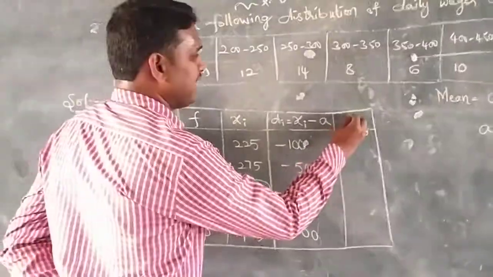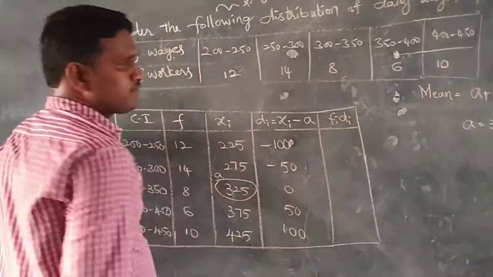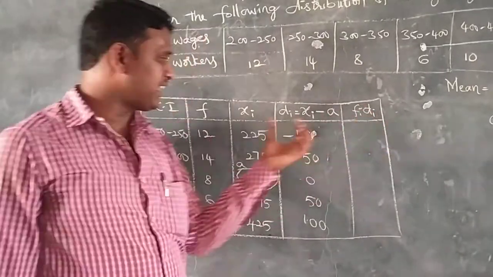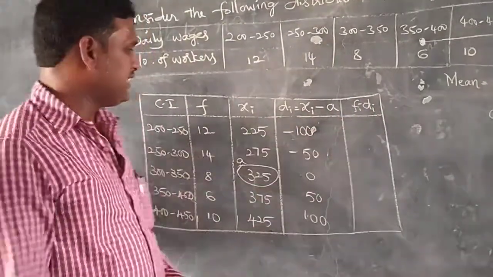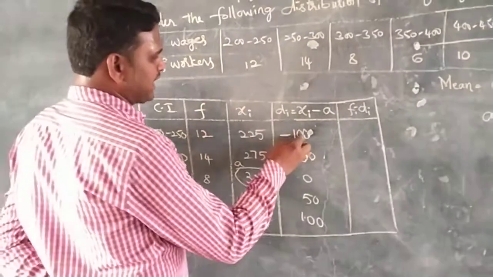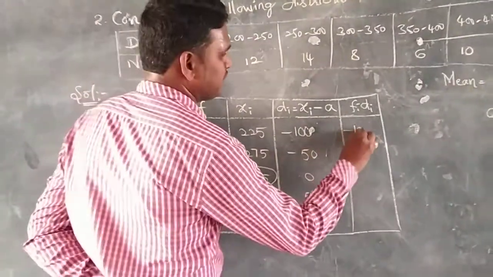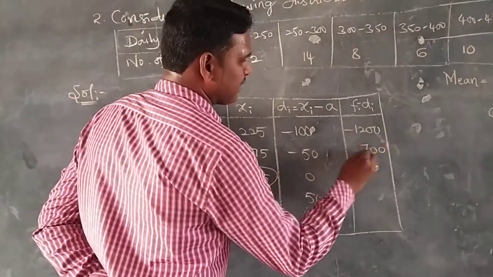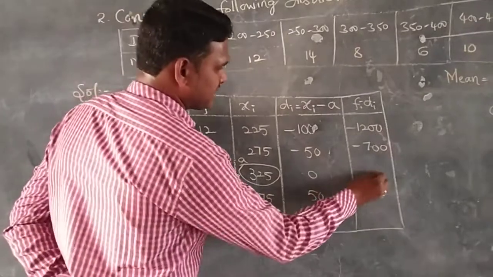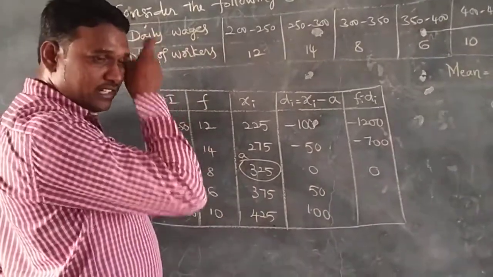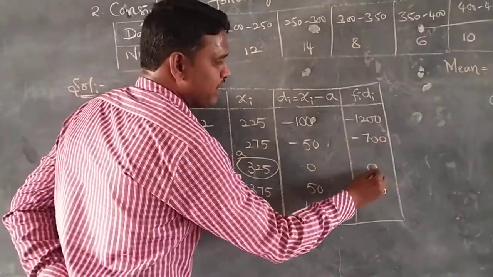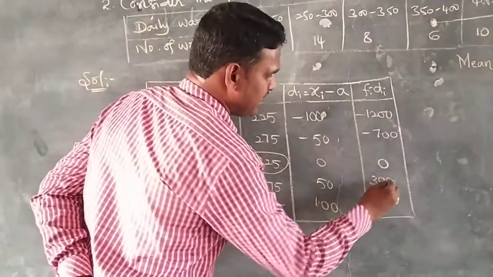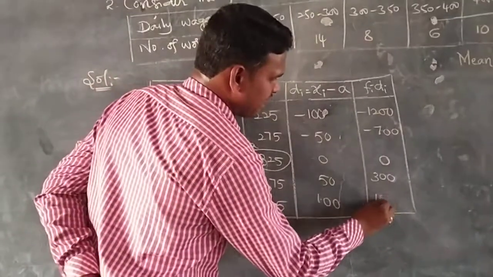Now let us multiply fi di. In the direct method we had fi into xi, but here we have fi into di. fi is 12 into minus 100, that is minus 1200. 14 into minus 50 is minus 700. Then 8 into 0 is 0. Sometimes a few students will write 8 for 8 into 0. That's why we need to write 0 directly. 6 into 50 is 300. 10 into 100 is 1000.